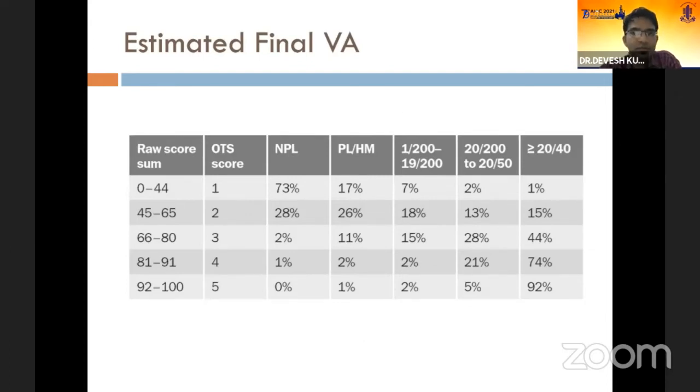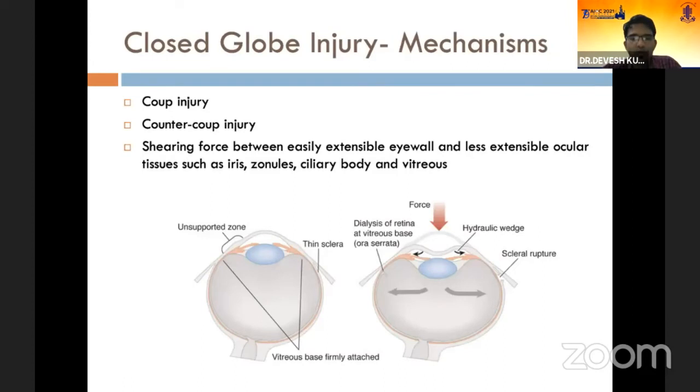So coming to the mechanism, how closed globe trauma causes injury to the eye. It can be by coup injury at the direct site of trauma, or contrecoup, that is diagonally opposite to the site of trauma, and because of the shearing force between the easily extendable eyeball and less extendable ocular tissues such as the vitreous, iris, and ciliary body.